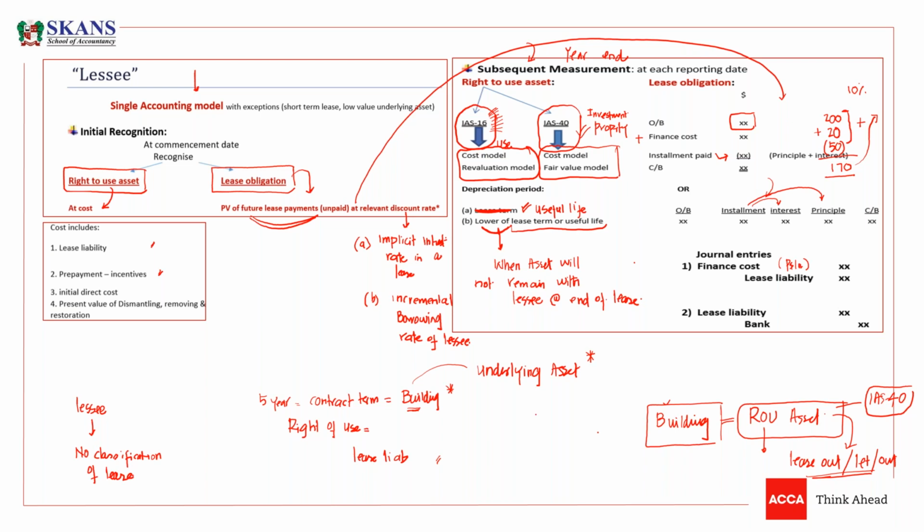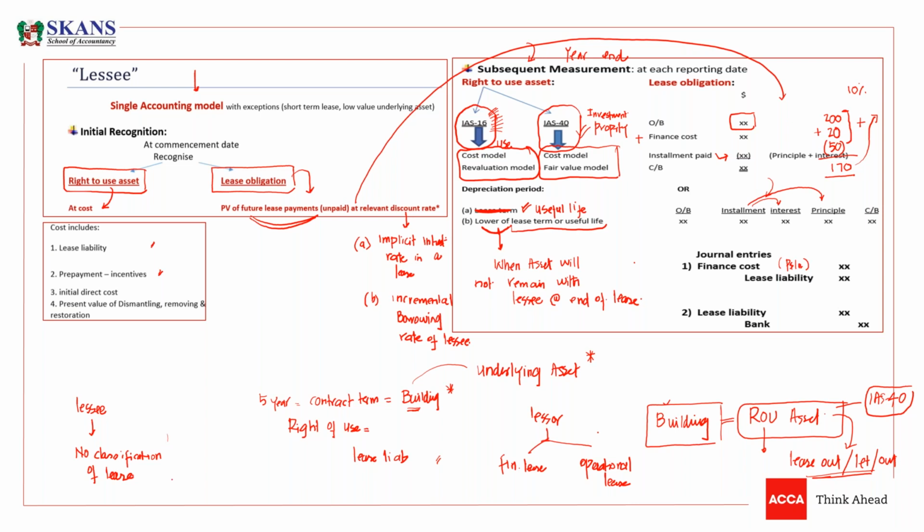But when we talk about lessor, if we are doing accounting of lessor, then we can say there are two types of leases. The one is financial lease and the other one is operational lease. So you have to classify the lease from the perspective of lessor rather than lessee.